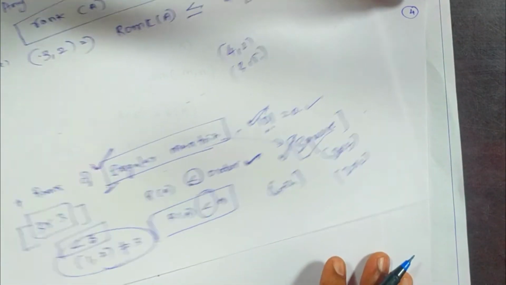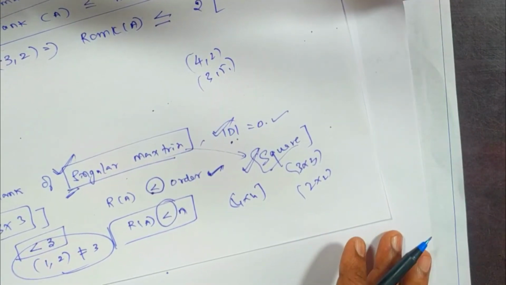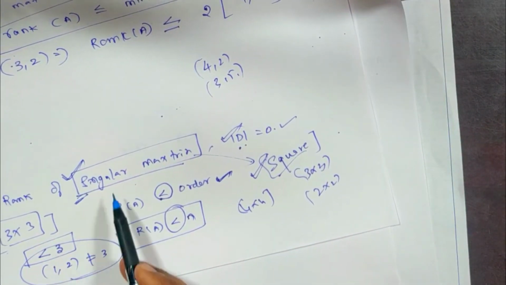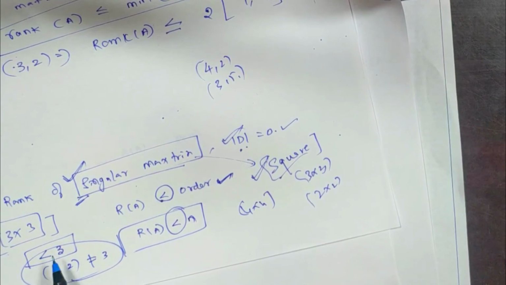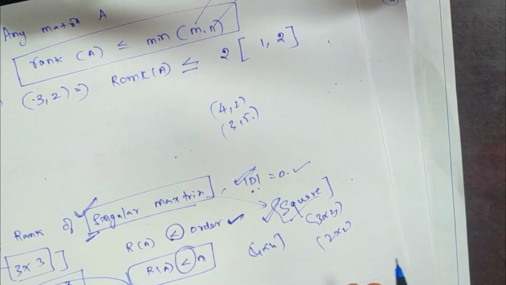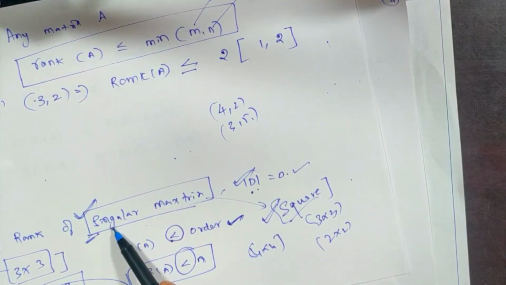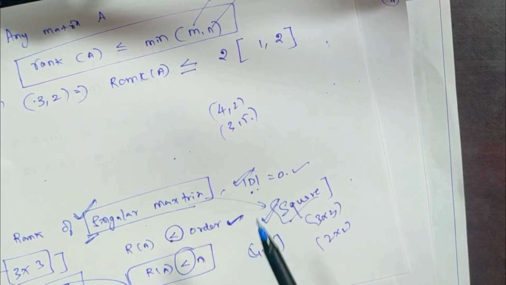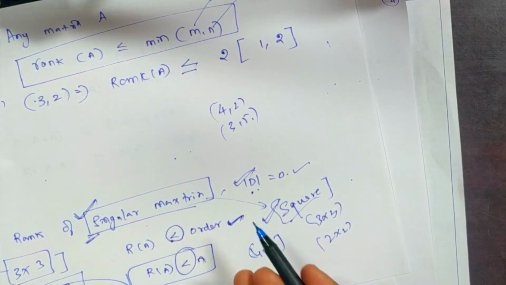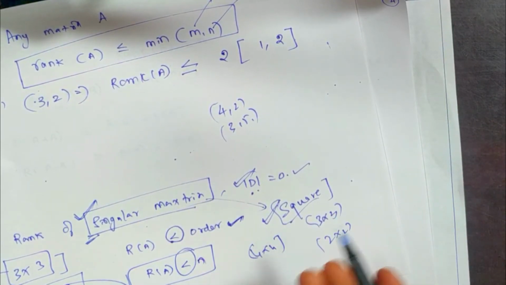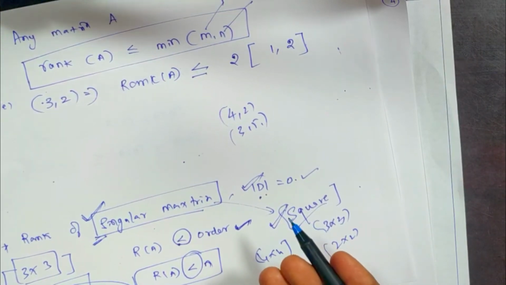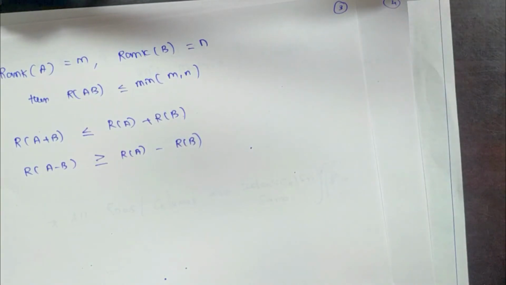This is also one of the important properties of rank. So kindly consider, for a singular matrix the rank is always less than the order. Without any matrix, if they give a singular matrix 3 cross 3 and ask what is the rank, they may give options 3, 4, 5, and you can find out the rank is less than that particular order value.